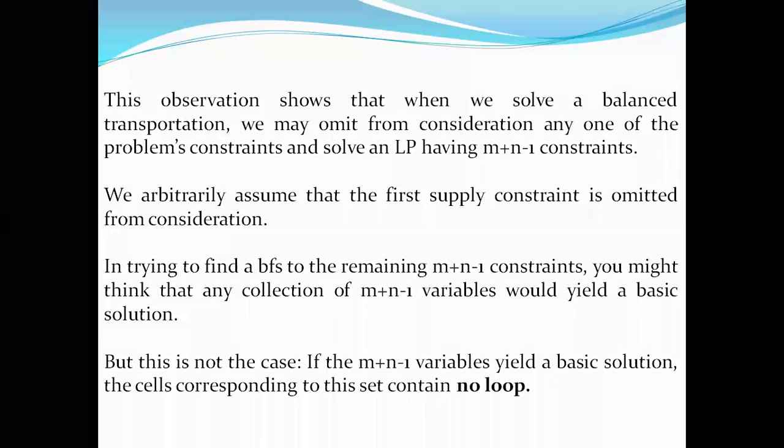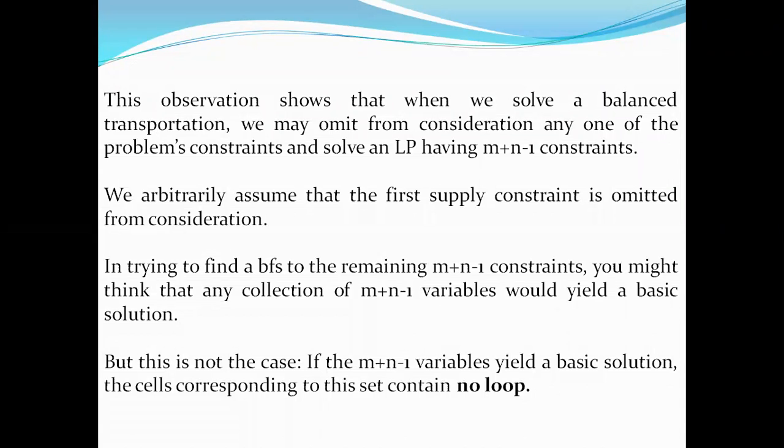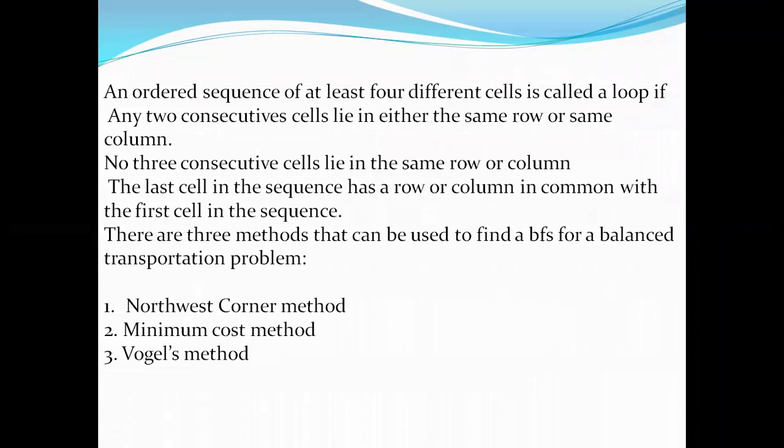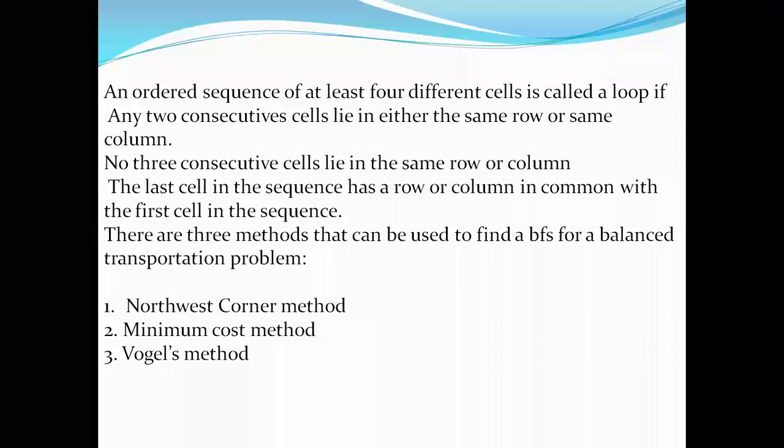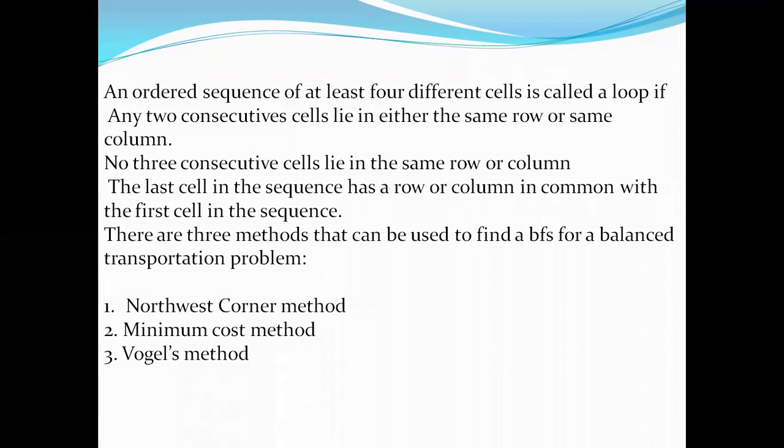We have to verify with respect to our table, with the number of rows and number of columns.